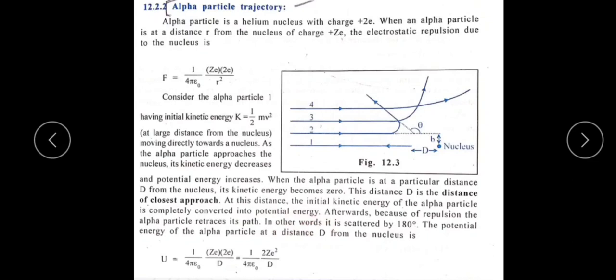Afterwards, because of the repulsion force on the alpha particle, it retraces its initial path. In other words, it is scattered by 180 degrees.